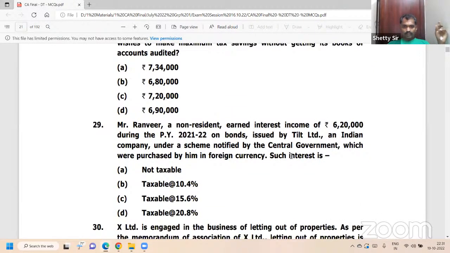Yes, sir. Question number 29, just make a note. In non-resident interest, section 150 comes. Interest is 10.4%. Note it down. Next.